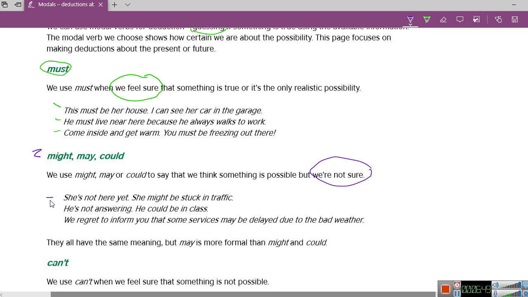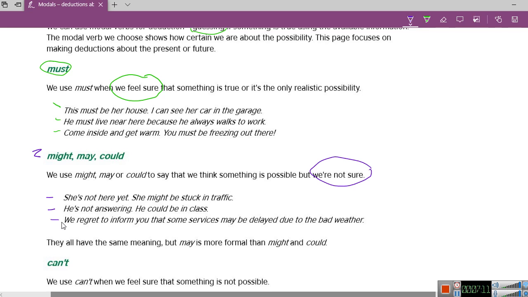Now let's look at some examples. She's not here yet. She might be stuck in traffic. The second one: He's not answering. He could be in class. And the third one: We regret to inform you that some services may be delayed due to the bad weather.